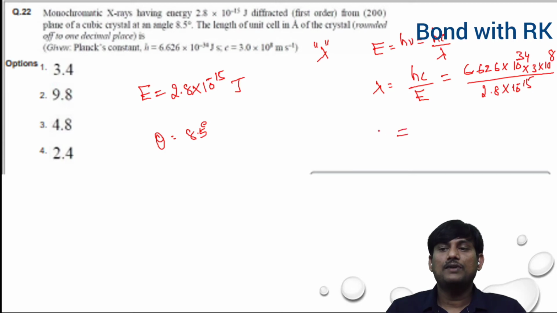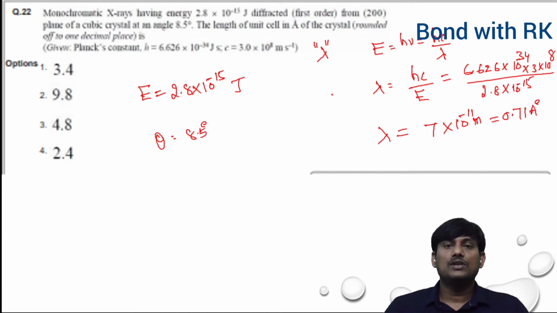When you simplify, you will get lambda around 7 into 10 to the power of minus 11 meters. It can be written as 0.71 angstroms. So lambda is 0.71 angstroms.